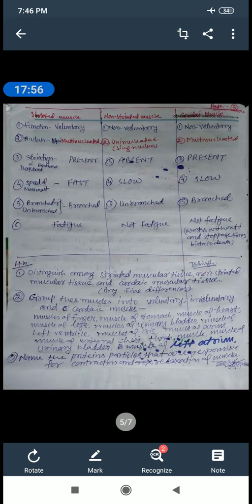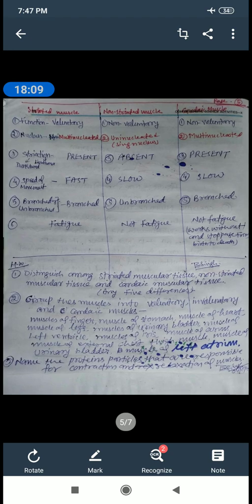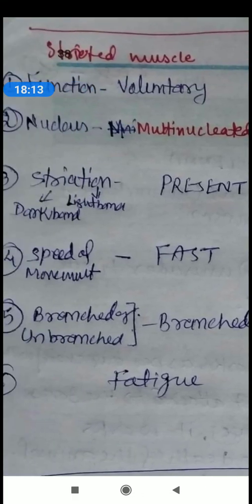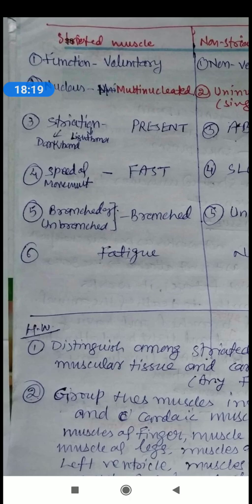Now for your convenience, these three types of muscles or muscular tissue in a concise view in a single page: striated muscle, non-striated muscle, and cardiac muscle. There are three columns.